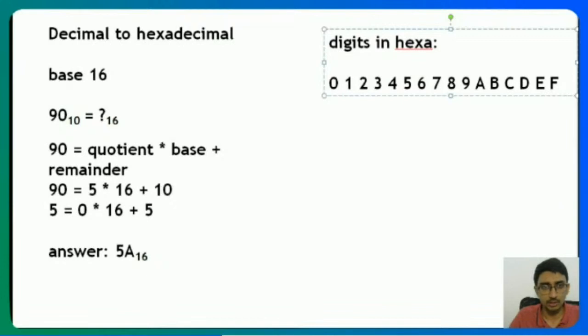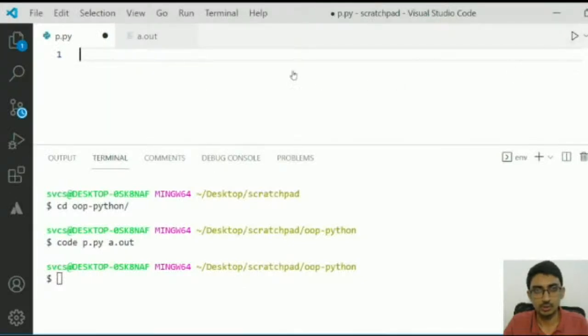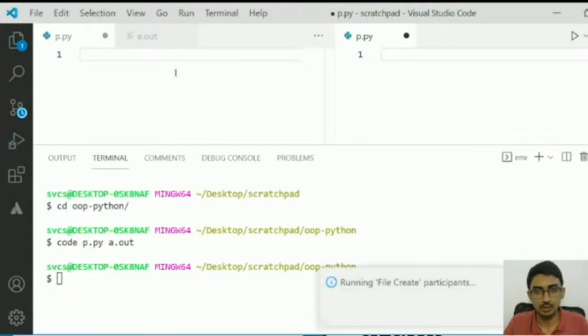So I'll just open it up on the code editor. All right, so this is my code editor.